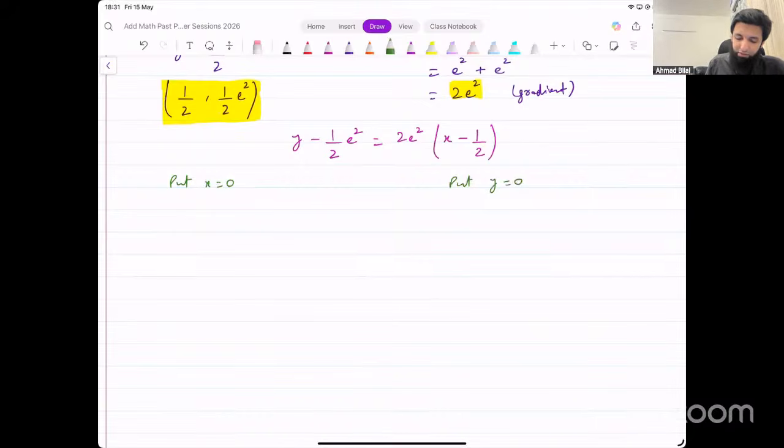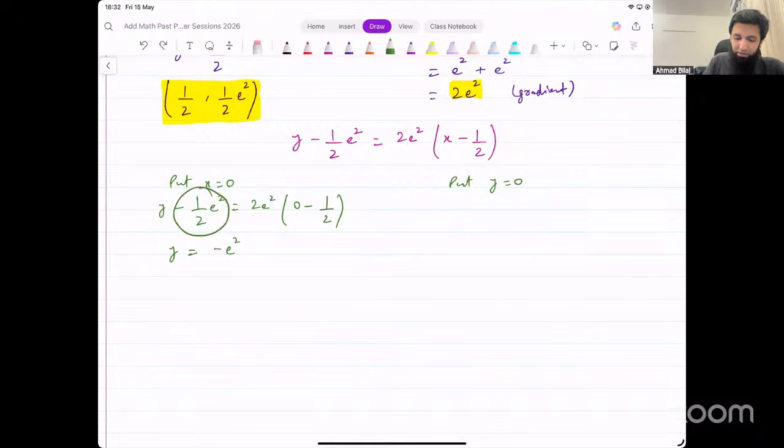If I put x equal to 0, what does that give me? I get y minus half e squared is equal to 2e squared into 0 minus 1 over 2. Simplify this: 2e squared into minus 1 over 2. The 2 and 2 get cancelled and we would be left with minus e squared.